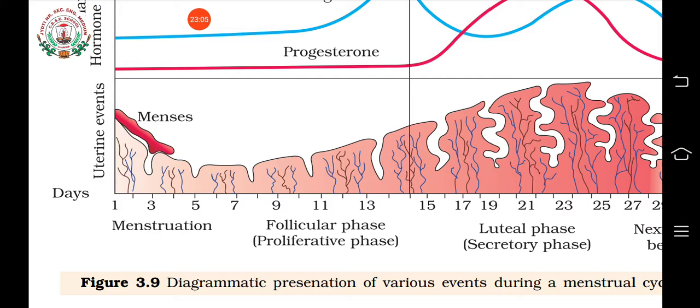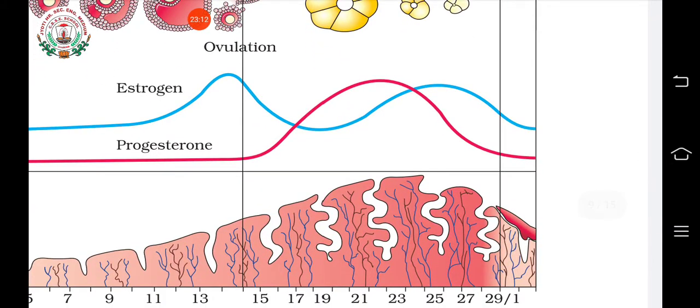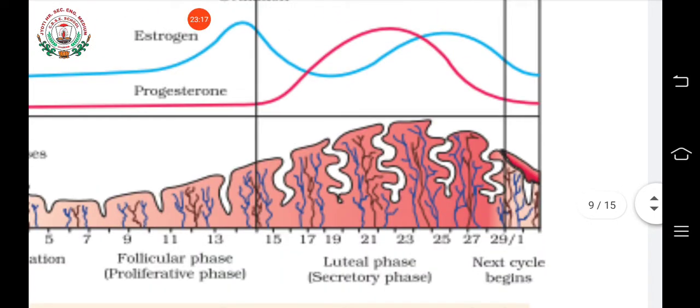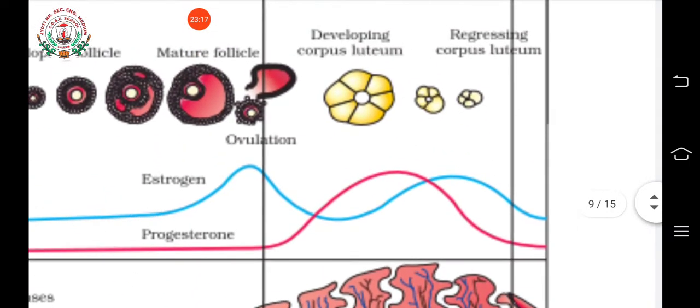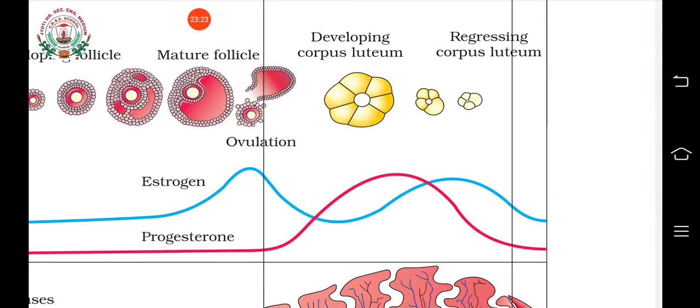What are they? Menstruation, follicular phase, ovulation, luteal phase. Luteal phase is what? The phase during which the corpus luteum develops. It produces what? Progesterone, okay. And if the fertilization does not happen, what will happen?